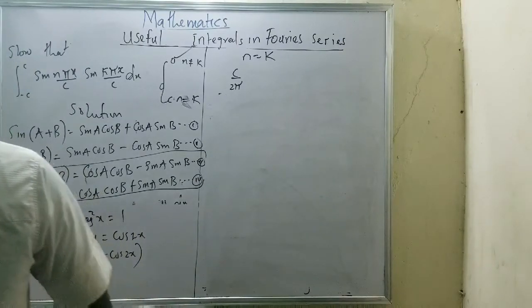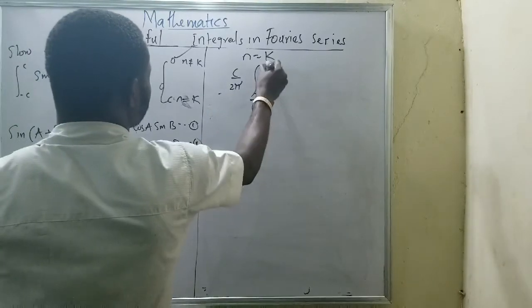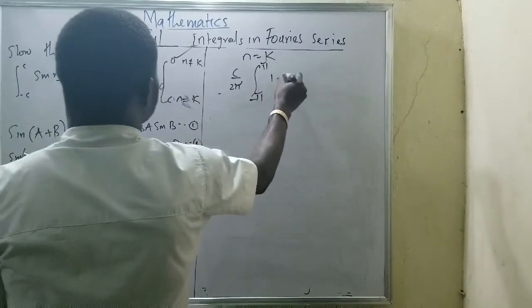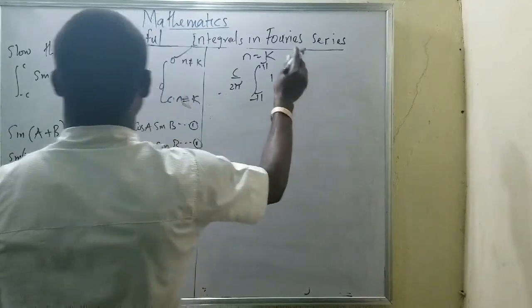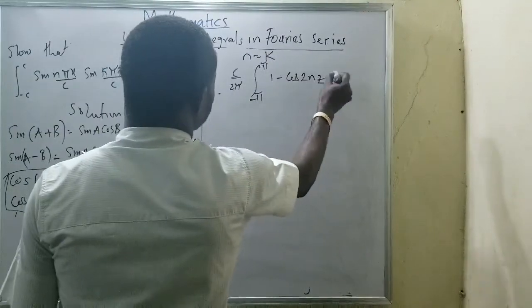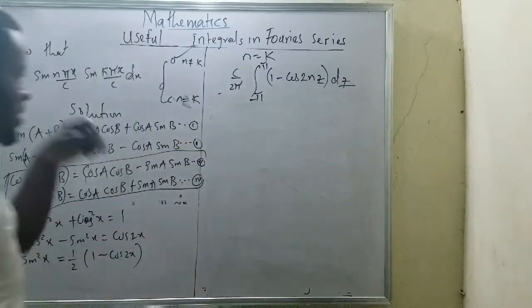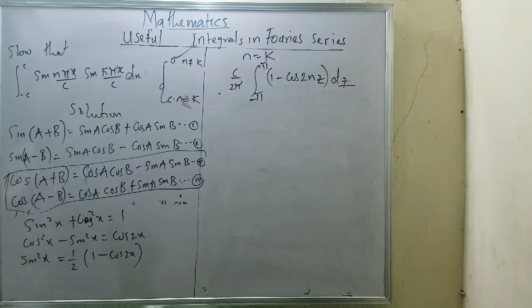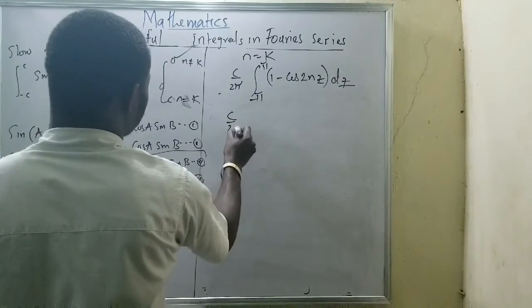It means I'll be having 1 over 2 integral from minus pi to pi of 1 minus cos 2nz, with respect to z. It means I'm just working on double angle. Okay, since I have that, I can now continue. If I integrate this, I will have the same thing, c all over 2 pi.